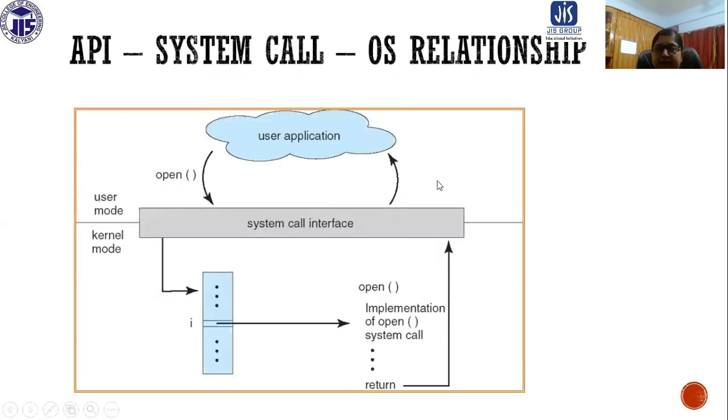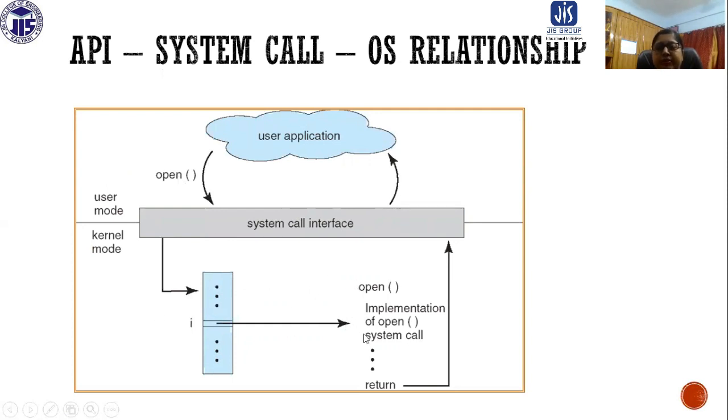So you can see this is a pictorial representation, where the user application is running. If something is required, then open is done and the system call comes into the system call interface. In the system call interface, we can have many system calls. By the number, it is identified and it is going to be opened.